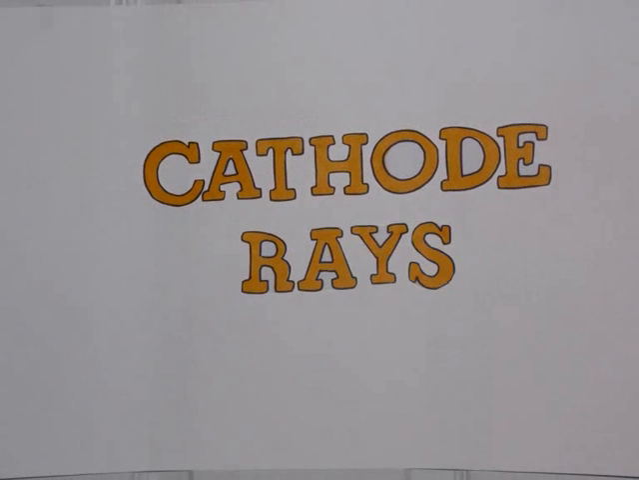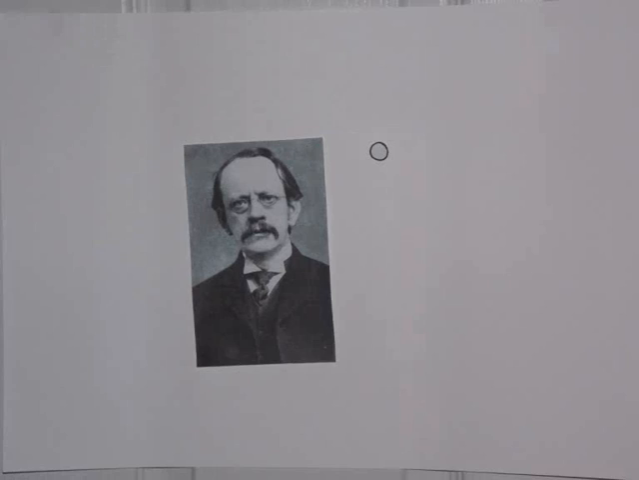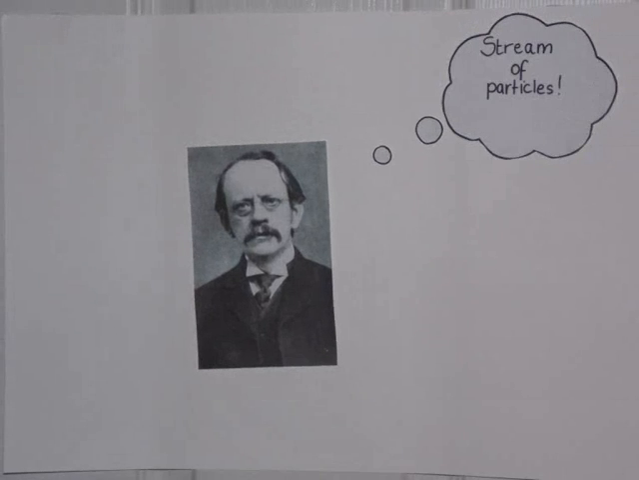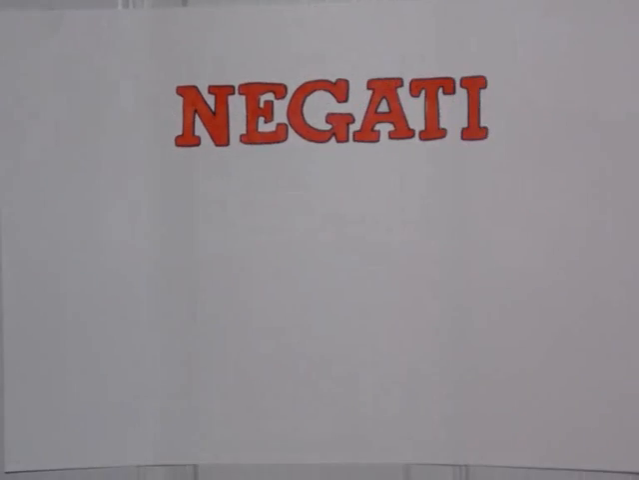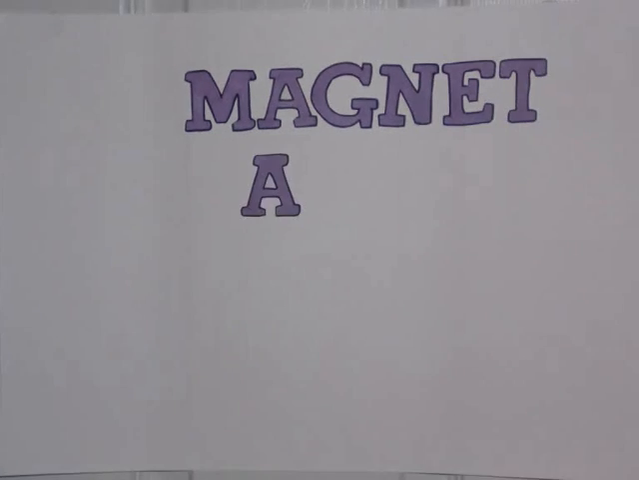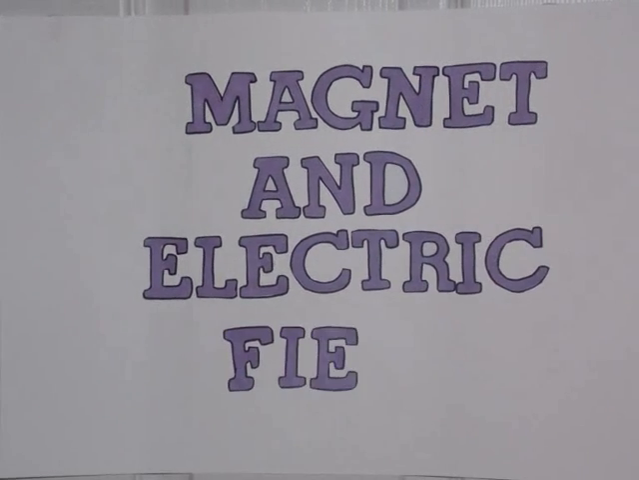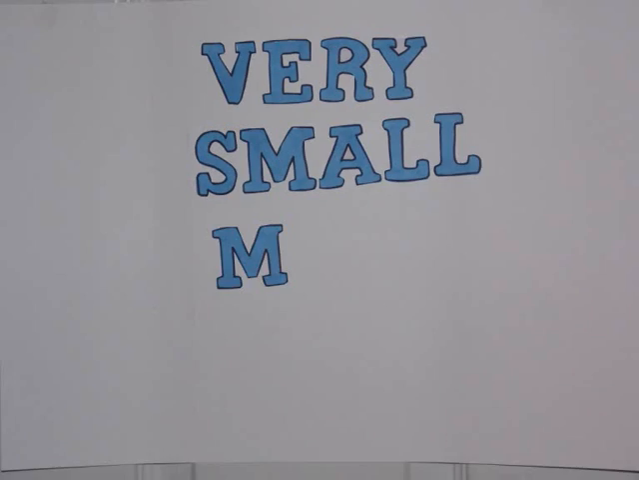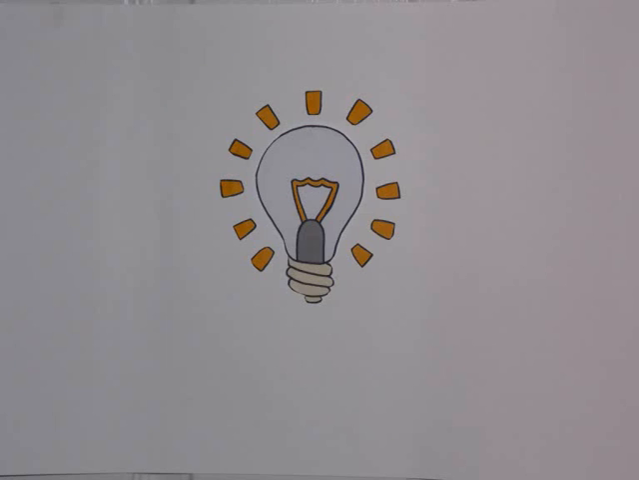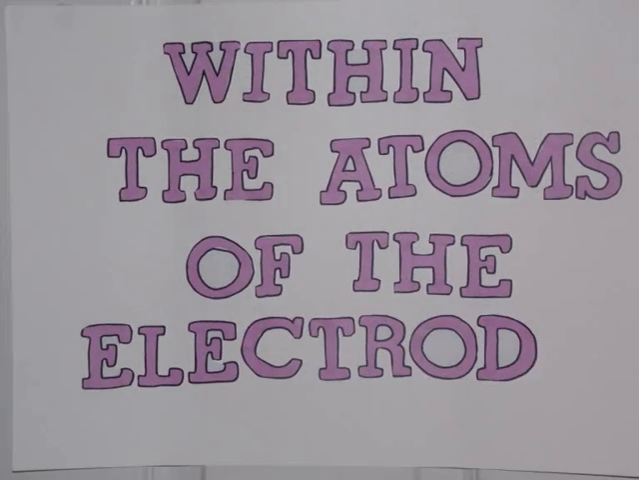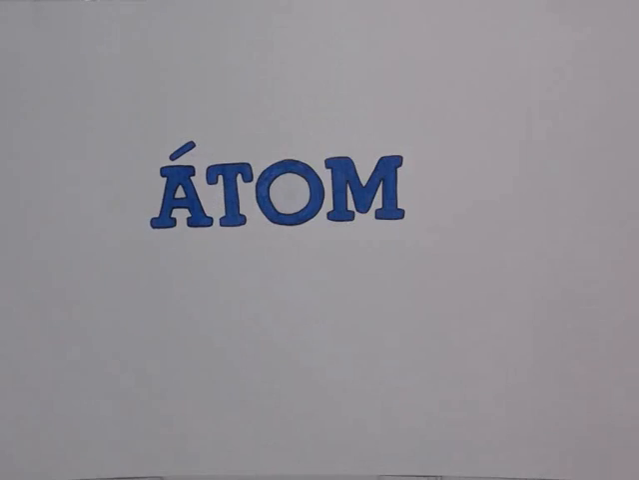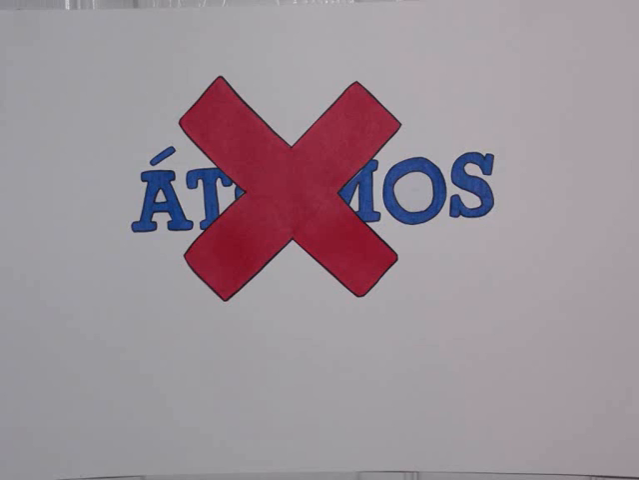At this time, cathode rays had recently been discovered, but no one knew what they were. Thomson discovered that cathode rays were a stream of particles. Each of these particles had a negative charge, they could be deflected by a magnet and an electric field, and they all had a very small mass. Cathode rays were actually electrons. Thomson suggested that they must have come from within the atoms of the electrodes, disproving the popular idea that atoms cannot be split any further.